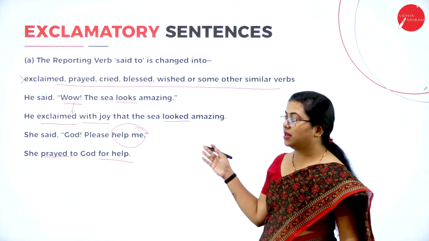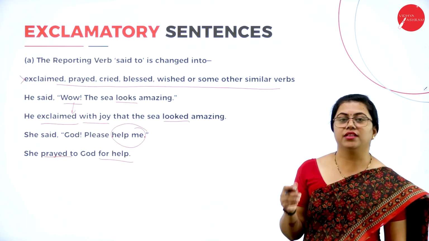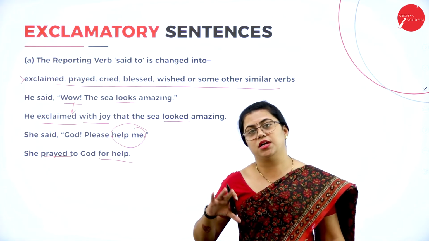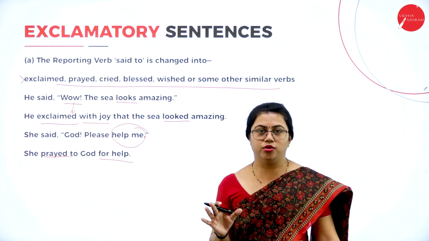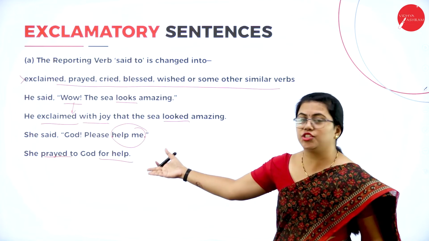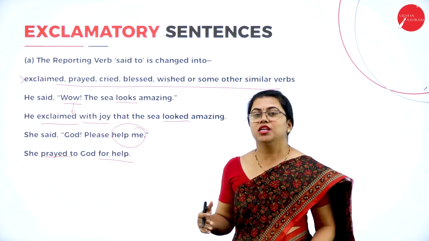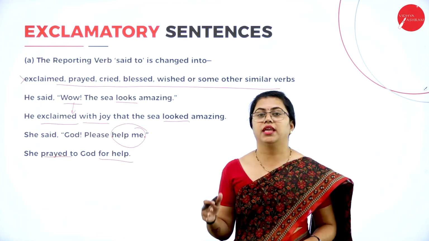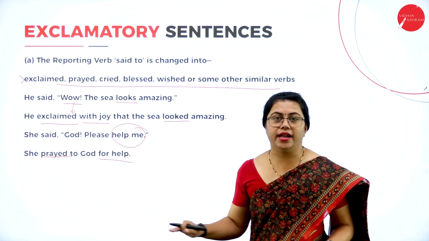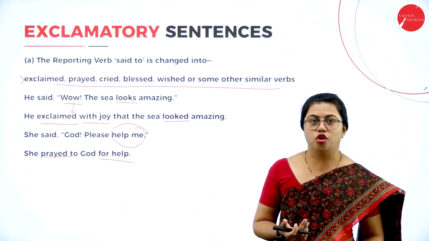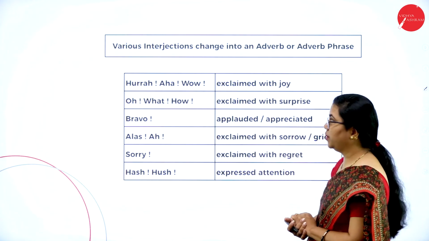Fine. Here in exclamatory sentences, you have a liberty to use your own sentences. There is no rule that you need to change this pronoun to this like this. Of course, if it is a pronoun part, you need to change it. But in such cases, whenever it is praying for help or exclaiming something, you need not keep in mind all the rules. You need to just change the direct to indirect with reference to the context. So this is what we learned, how the exclamatory sentence is changed.